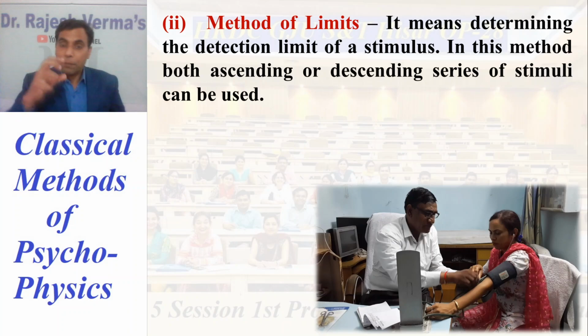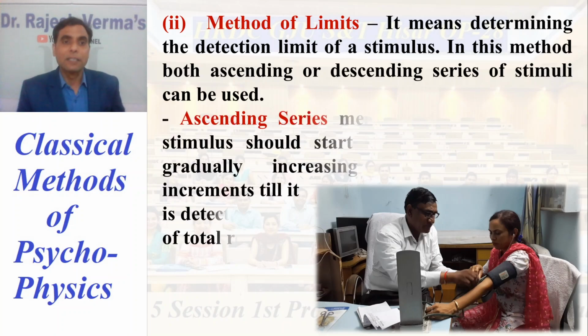The individual or the subject has to detect a limit of the stimuli, the particular point where the stimulus is either perceptible or not perceptible 50% of the time. That limit we have to find. That's why it is known as the method of limits.